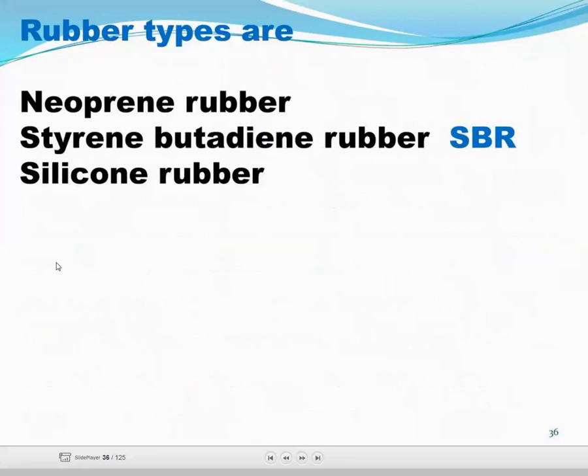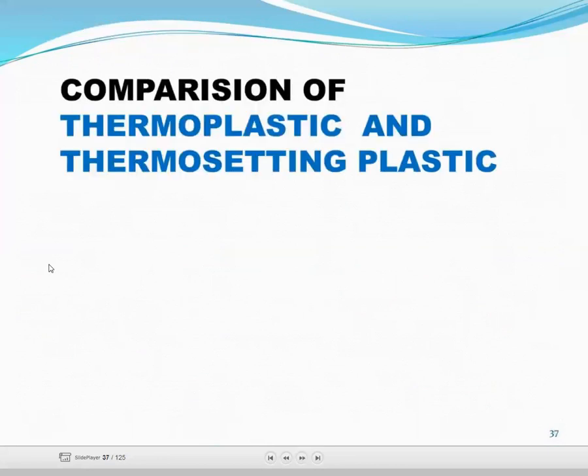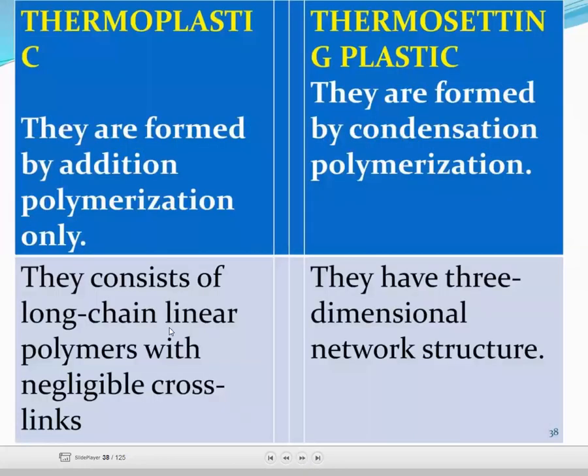Rubber types are neoprene rubber, styrene butadiene rubber, and silicon rubber. The comparison of thermoplastic and thermosetting material: thermoplastics are formed by addition polymerization. Thermosetting are formed by condensation polymerization.